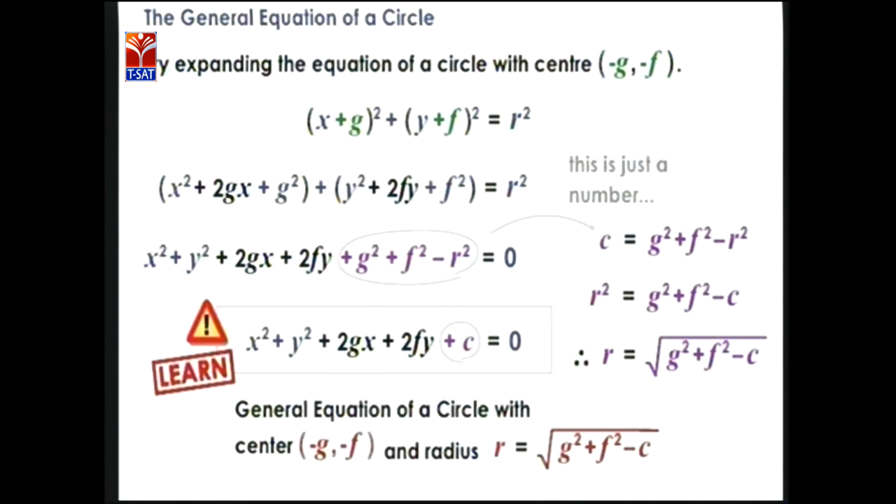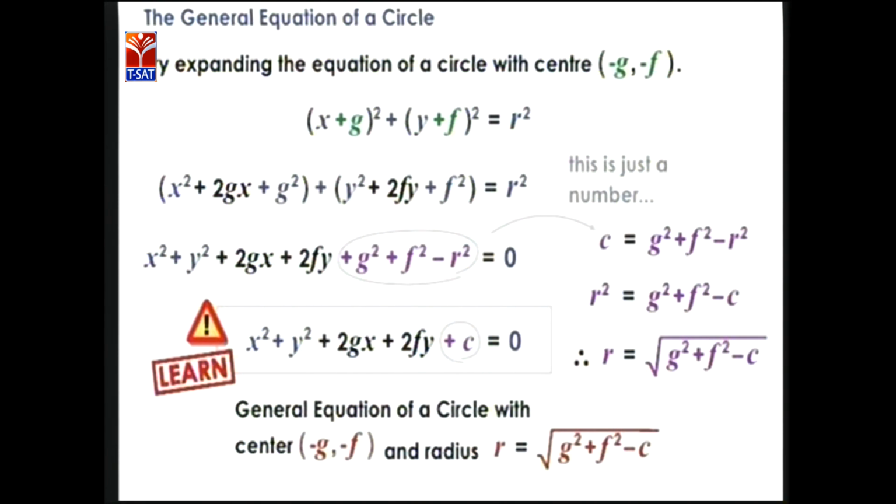So in place of g square plus f square minus r square, we put c, then the general circle equation will form. That is x square plus y square plus 2gx plus 2fy plus c equals 0. Did you get it? Yes, the equation of this circle is x square plus y square plus 2gx plus 2fy plus c equals 0.